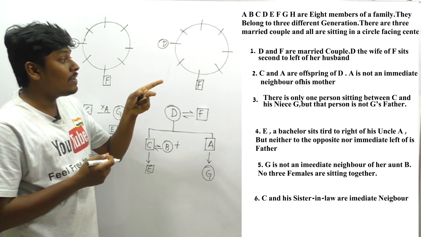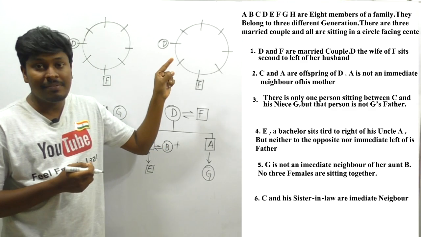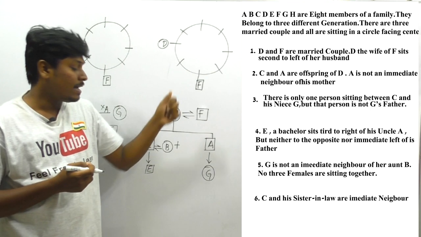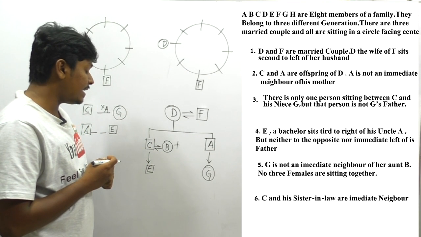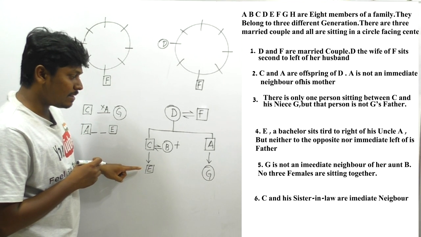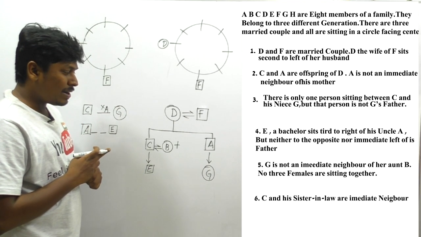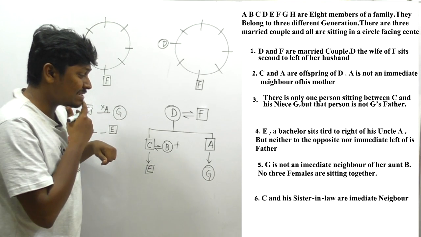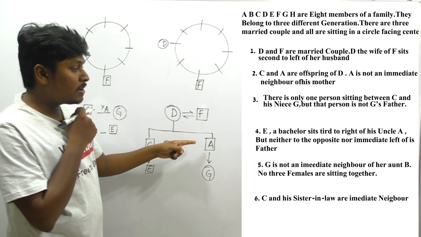Why? Because in the first passage they have given another clue that there are three married couples. I think now we have fixed one married couple, and E is a bachelor, and only one letter is missing, that is H. Whether H is G's husband or H's husband.